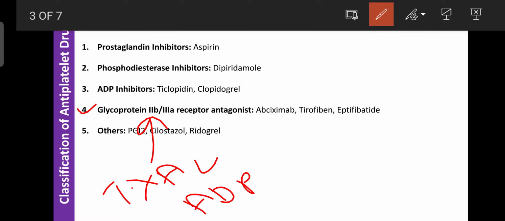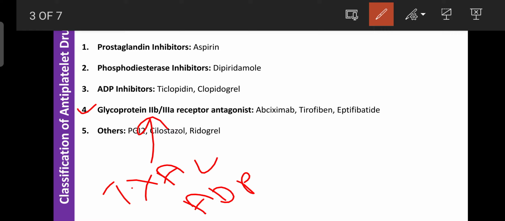Only after activation of the glycoprotein IIb/IIIa receptor on the platelet surface are the phospholipids released. Those phospholipids help in the formation of the semi-solid substance known as the blood clot.